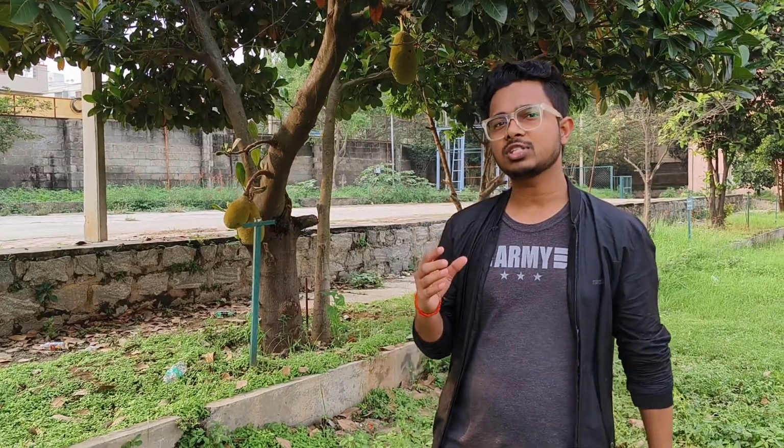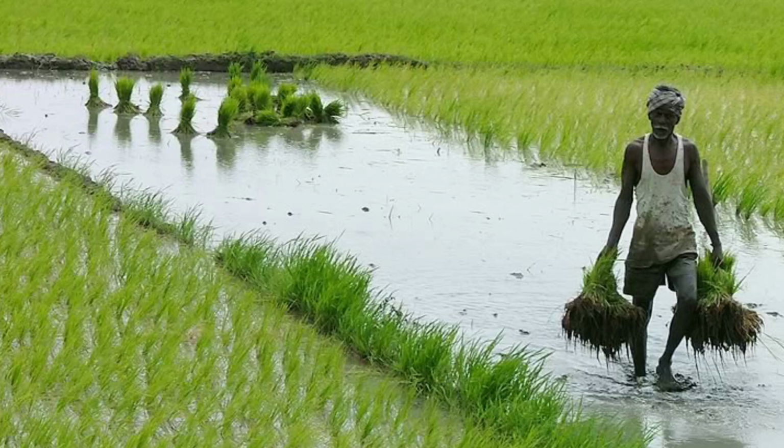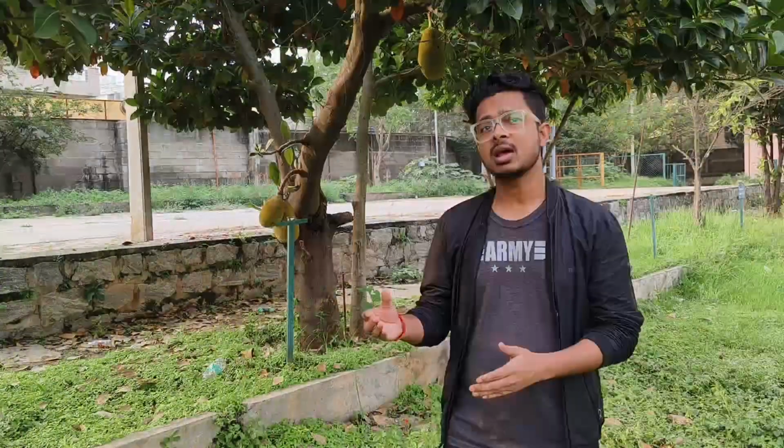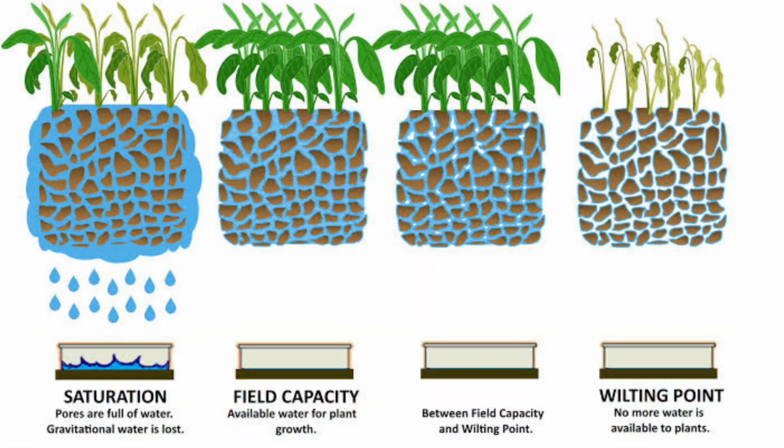Now coming to another solution. During agriculture there are several crops in our field, and different crops demand different kinds of moisture. But a farmer who is unaware of the moisture level of the crops doesn't know at what time they have to pour water and at what time they don't. For that purpose, the AI will be there.